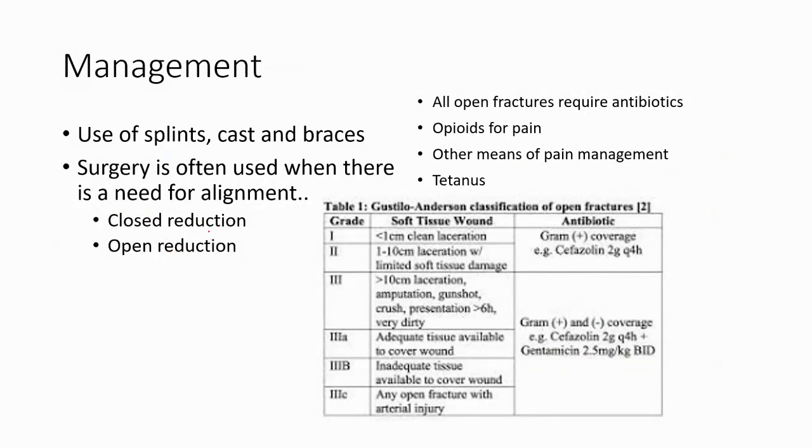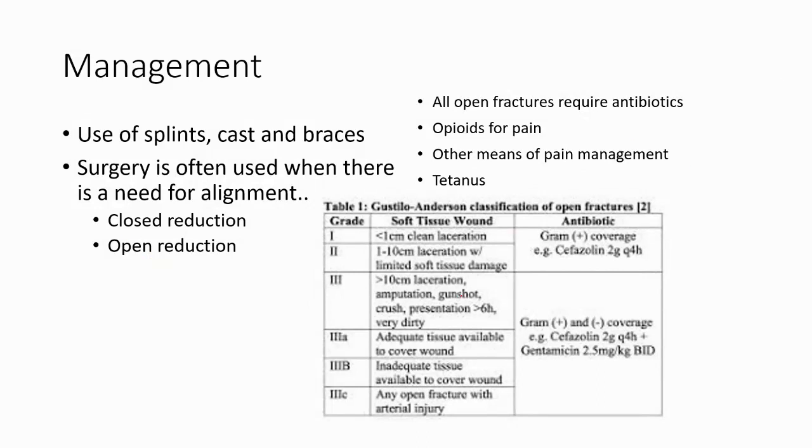Reduction, again, is the realignment of the bone. If it's a closed reduction, there's no invasive surgery. It's just aligned without opening or making an incision. An open reduction is an invasive procedure. An orthopedic surgeon does it, takes the person to surgery, makes a cut, and manipulates the bone through an open area.